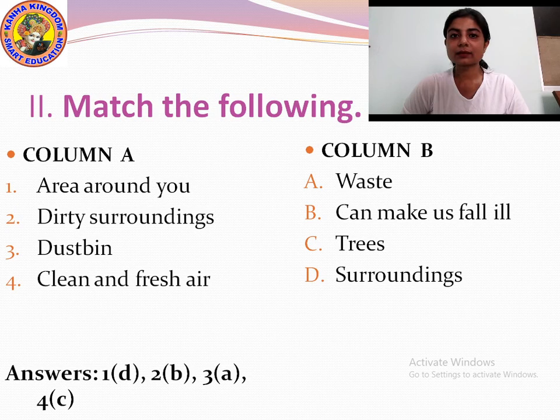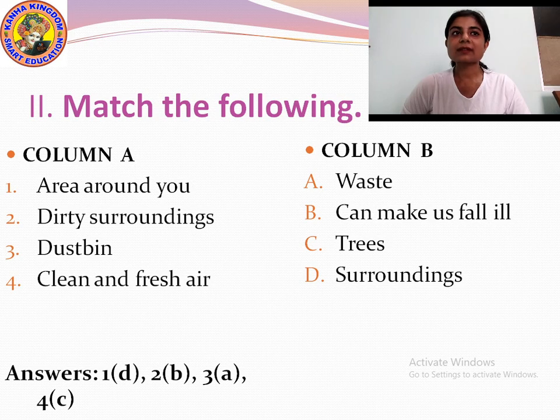Then dustbin. Dustbin is waste, A. The answer of number 3, dustbin, is A. Waste. Then number 4, clean and fresh air. The answer is C. Trees.